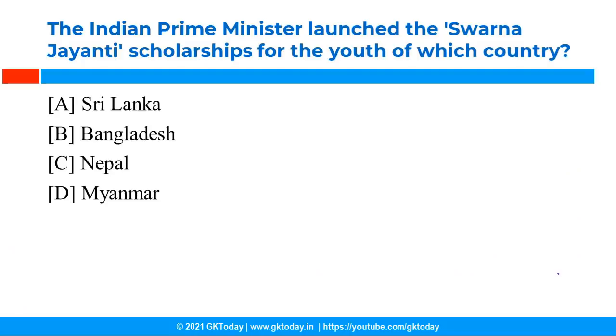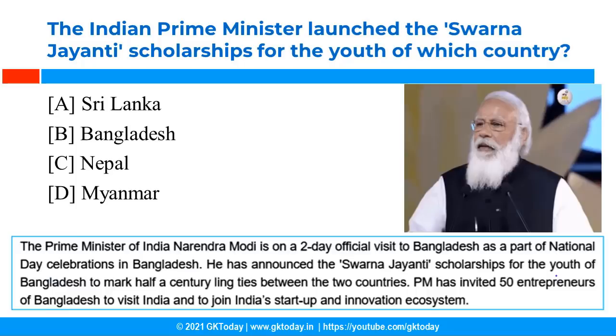The Indian Prime Minister launched the Swarna Jayanti scholarship for the youth of which country? So the Prime Minister of India is on an official visit to Bangladesh. As a part of this initiative, he announced the Swarna Jayanti scholarship for the youth of Bangladesh. This is a scholarship which will be provided by DST, that is the Department of Science and Technology of India. DST is under the Ministry of Science and Technology.